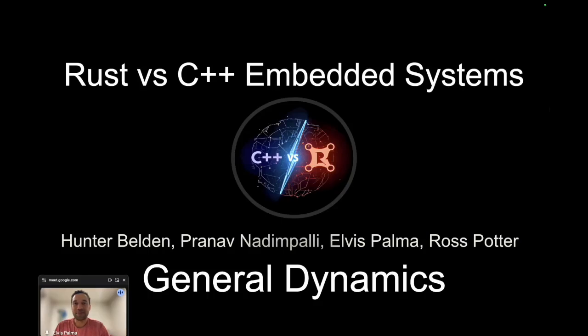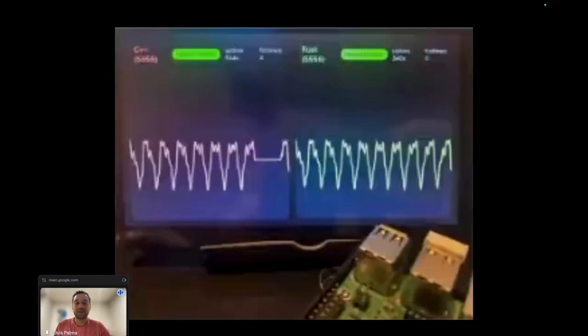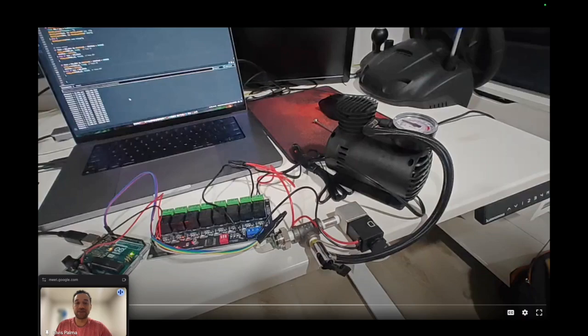Hello, my name is Elvis Palma, and it is my pleasure to present our capstone project, Rust versus C++ Embedded Systems by General Dynamics. The group is composed of Hunter Belden, Pranav Nadingpali, Elvis Palma, myself, and Ross Potter. Hunter is going to present how C++ compares to Rust while taking real-time audio. Ross is going to present a comparison using a heartbeat sensor, and Pranav is going to present a comparison with network communication. However, to start, this is an overpressure simulation.